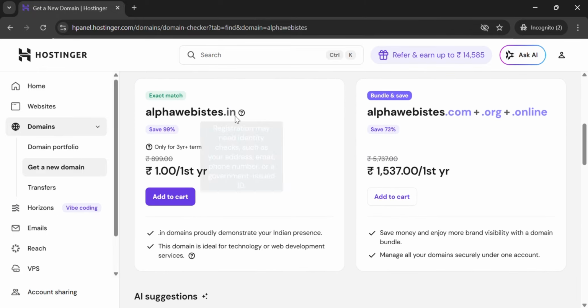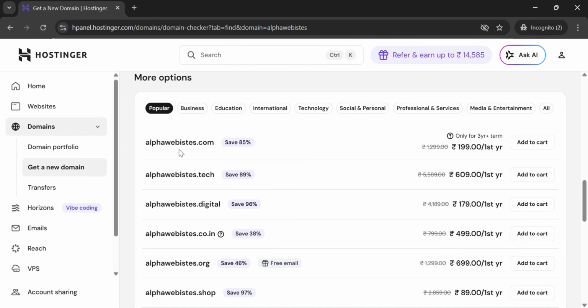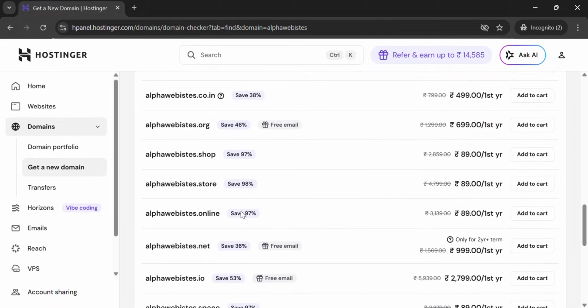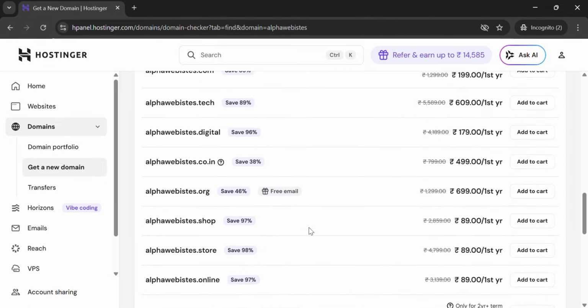Okay, alphawebsites.in, the name is available, which is an exact match .in. You can also see other names available, like alphawebsites.com, which costs 199 rupees for the first year, only if you're buying it for a 3 year term. So alphawebsites.tech, digital, co.in, org, you can have all of these.